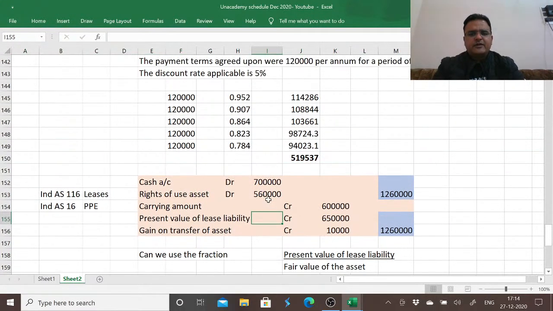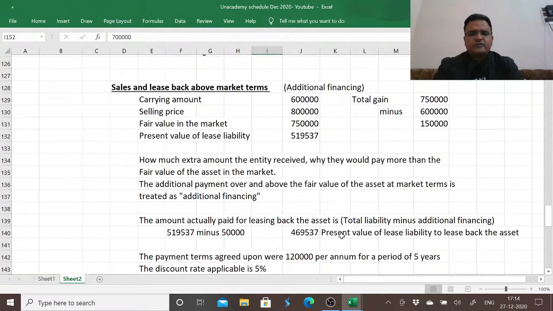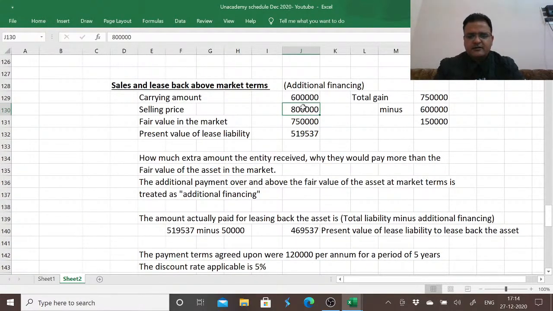So how much is the lease liability? This time we received cash of 8 lakh when we were entitled to receive only 7,50,000. We received cash of 8 lakh. We were actually entitled to receive only 7,50,000. The carrying amount of the asset is 6 lakh, and the present value of lease liability is 519,537, which contains the amount of additional financing as well in it.